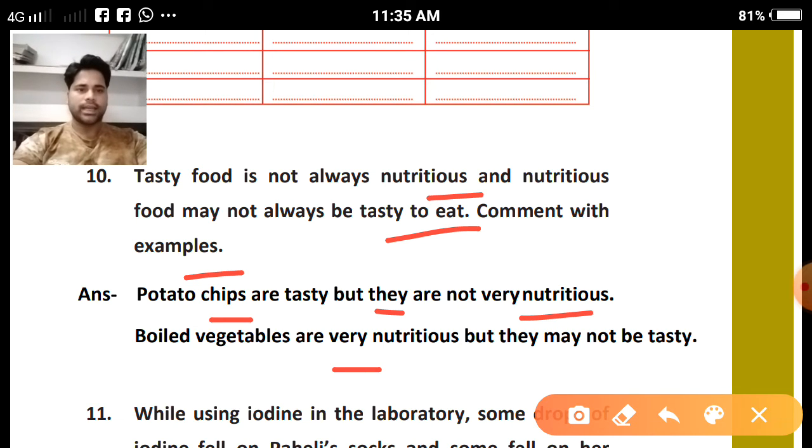Boiled vegetables are very nutritious, but they may not be tasty because due to the boiling process the taste of the food items may be lost, but they are very helpful to the body, to our good health. Clear?